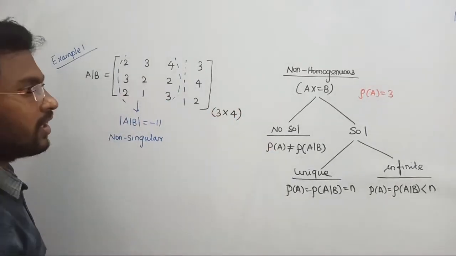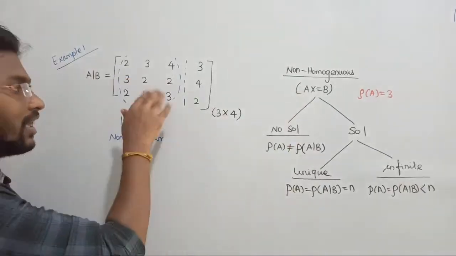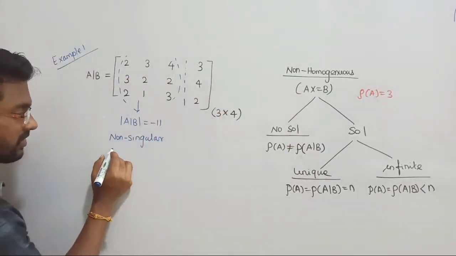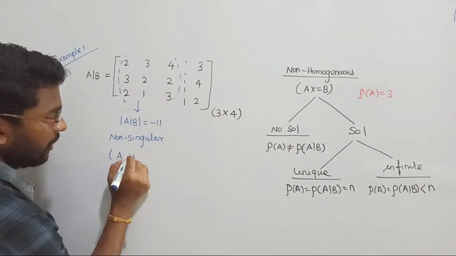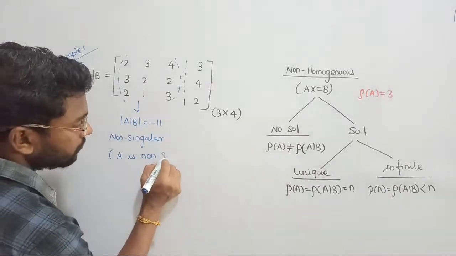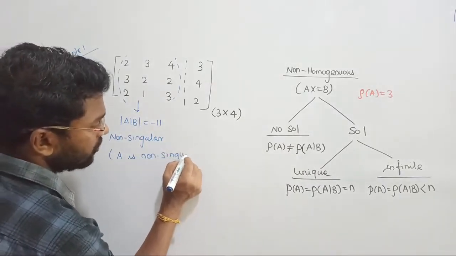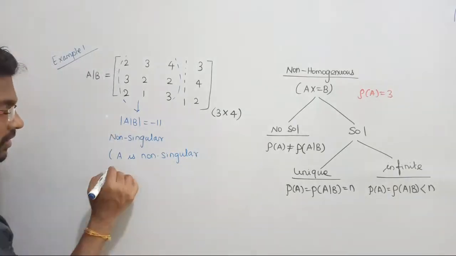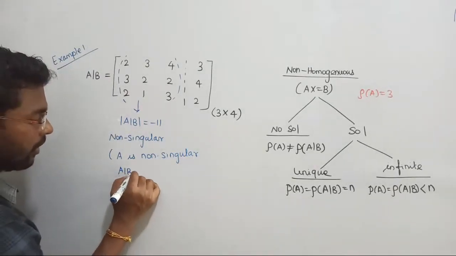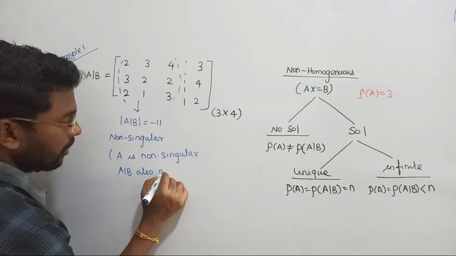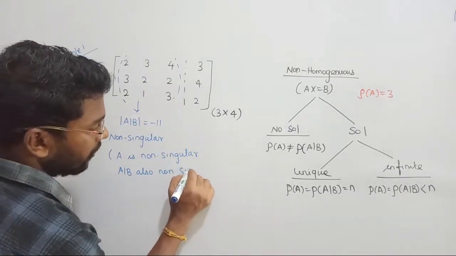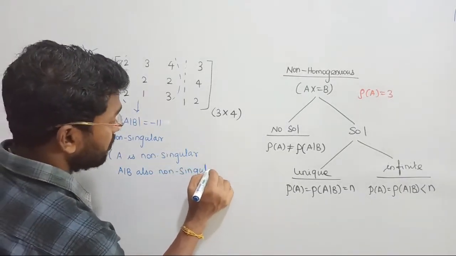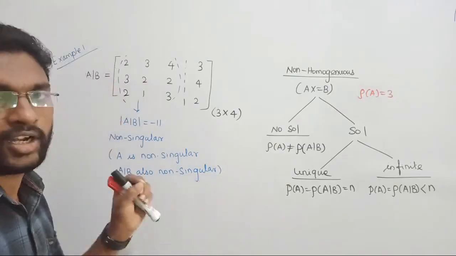What is the conclusion? If A is non-singular, automatically AB is also non-singular, right? So the statement is, if A is non-singular, then you can fearlessly write the solution directly. If A is non-singular, then A augmented B is also non-singular. Clear?